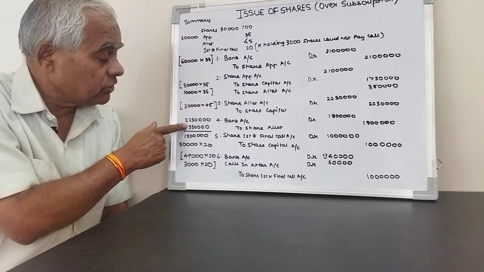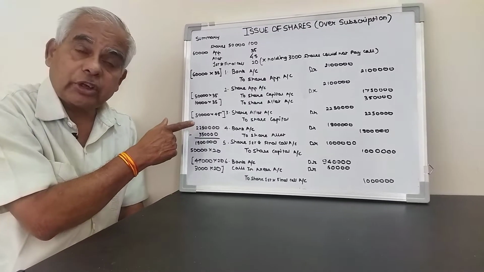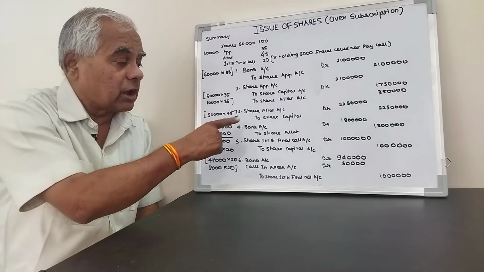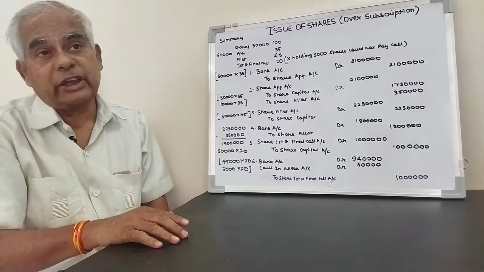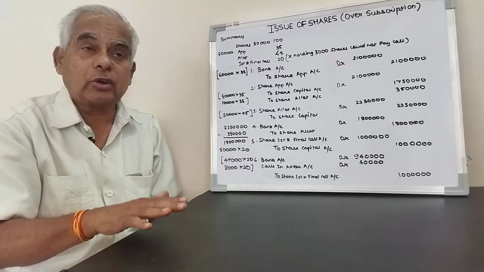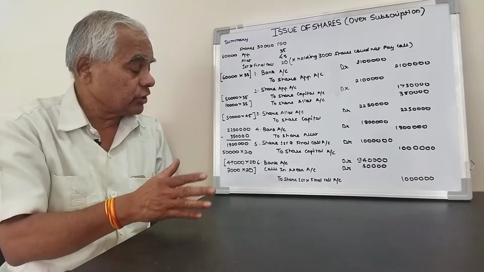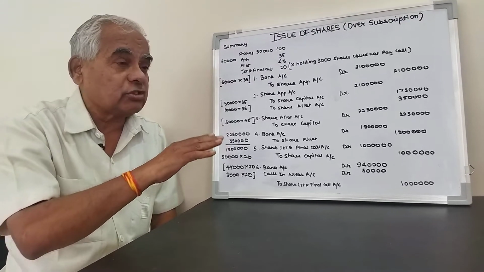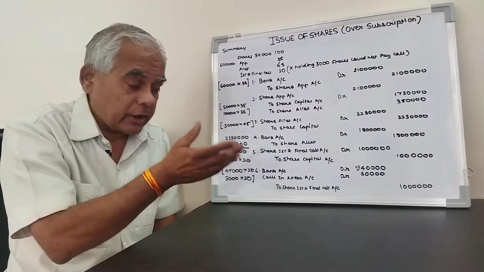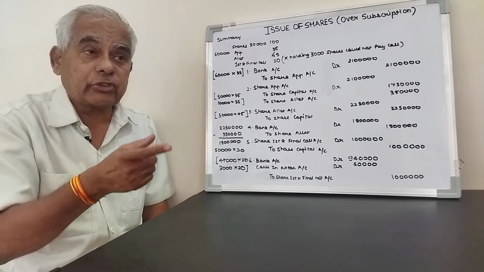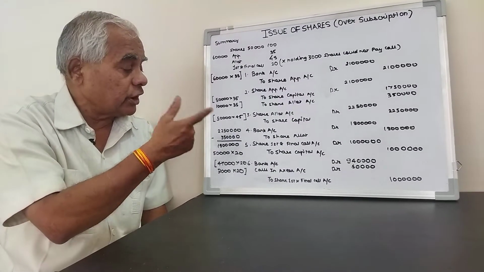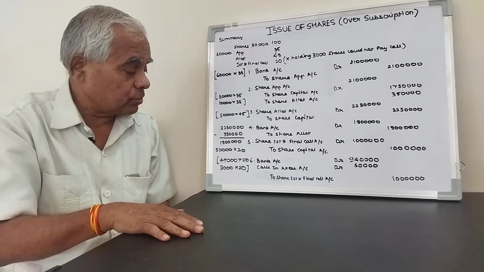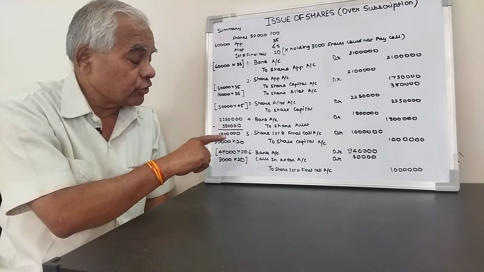That amount the shareholders are not going to pay. The balance amount paid is 19 lakh. Bank account debit to share allotment account, amount 19 lakhs. Narration: being share allotment received on 50,000 shares at rupees 45 each after deducting advance receipt of share allotment. Now entry number 5, first call due.